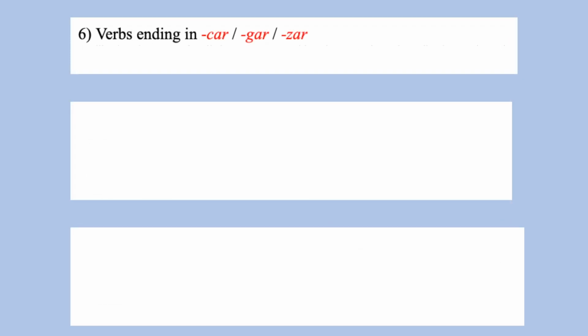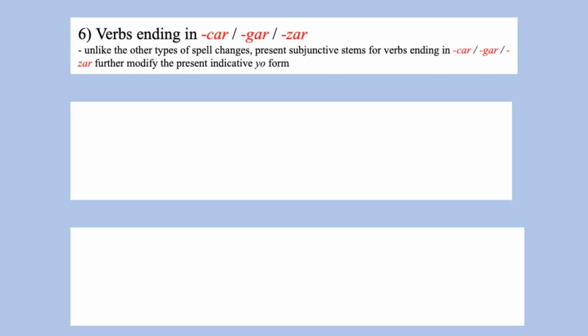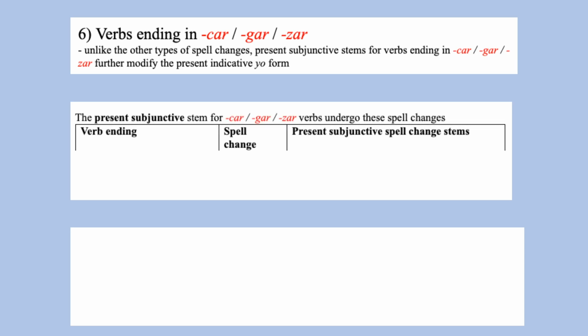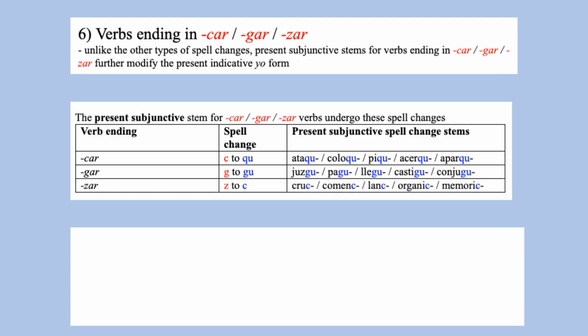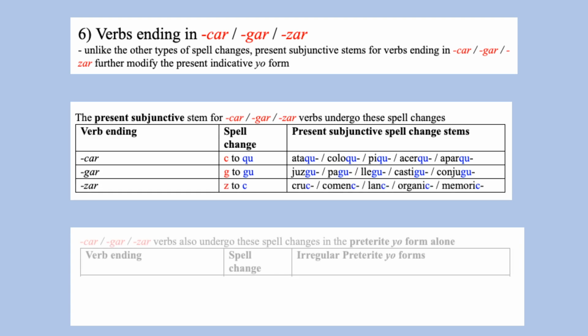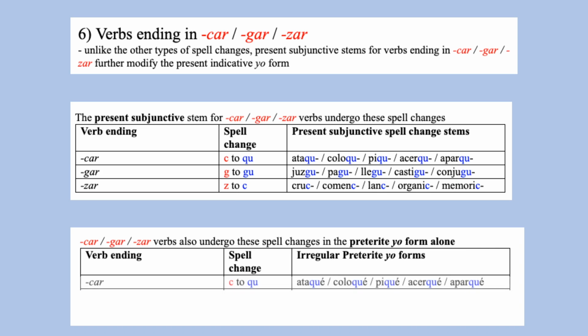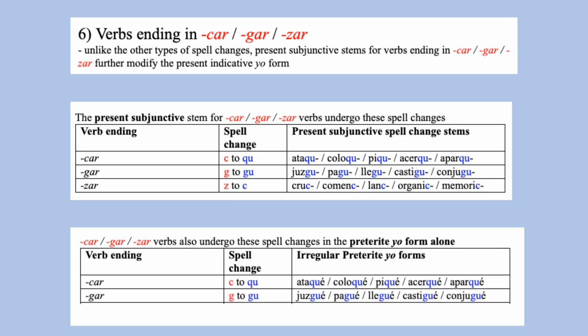Verbs ending in car, gar, and zar further modify the first person singular present tense yo form to obtain the present subjunctive stem. So they undergo these spell changes to form the present subjunctive stem. Car verbs have a c to qu spell change, gar verbs g to gu, and zar verbs z to c. They undergo these same spell changes in the first person singular preterite forms.